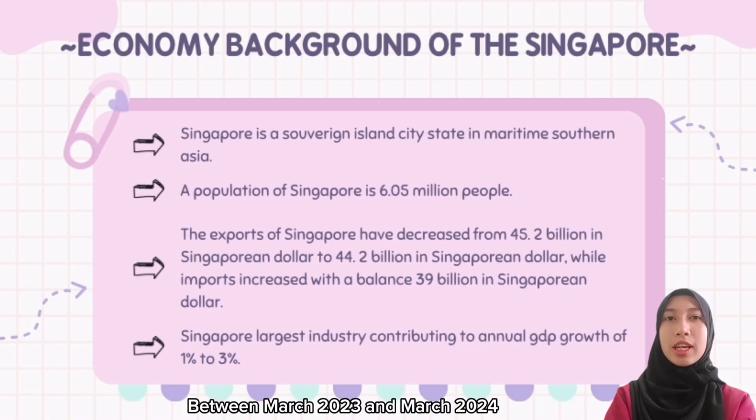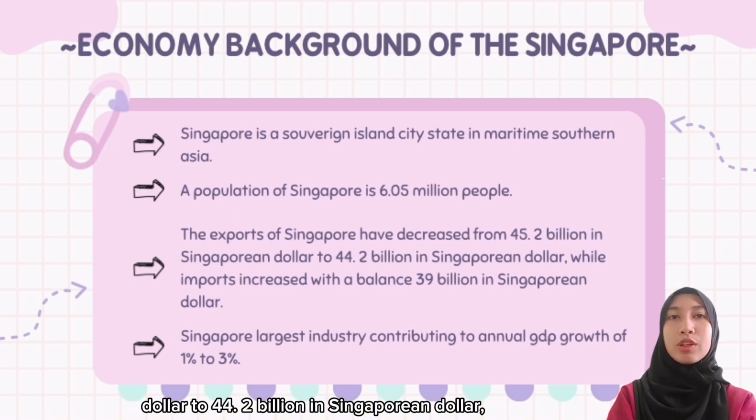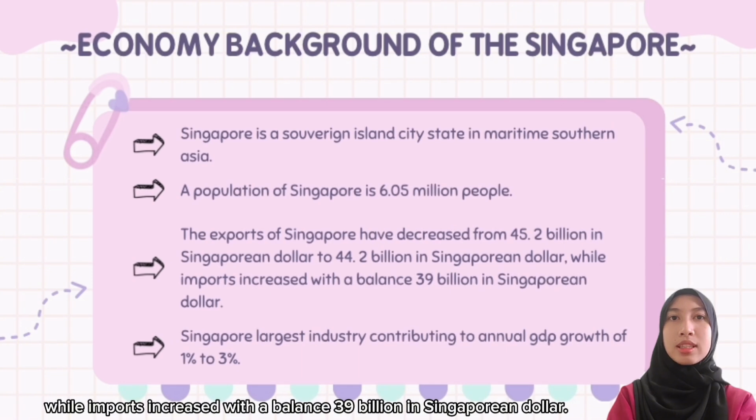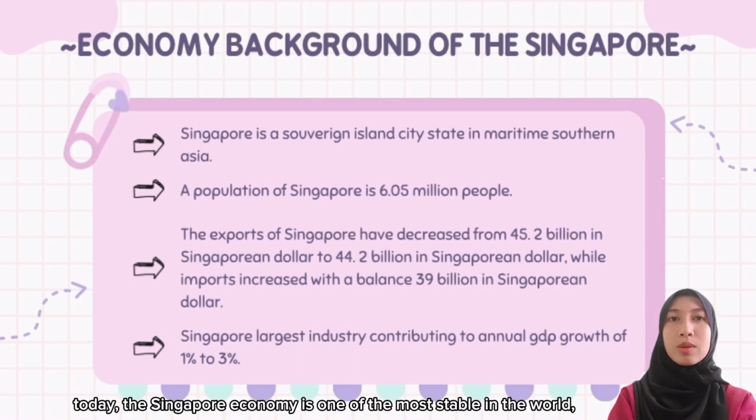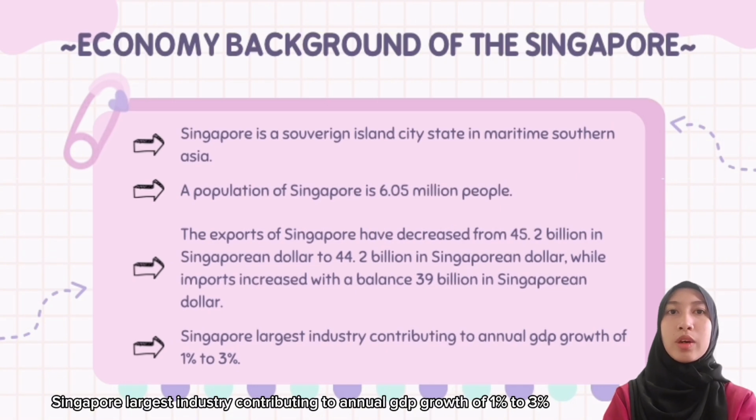Between March 2023 and March 2024, the exports of Singapore decreased from 45.2 million Singaporean dollars to 44.2 million Singaporean dollars, while imports increased, with a balance of 39 million Singaporean dollars. Today, the Singapore economy is one of the most stable in the world, with no foreign debt, high government revenue, and a consistently positive surplus. Singapore's largest industry contributes to annual GDP growth of 1% to 3%.